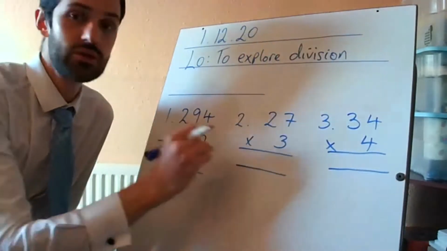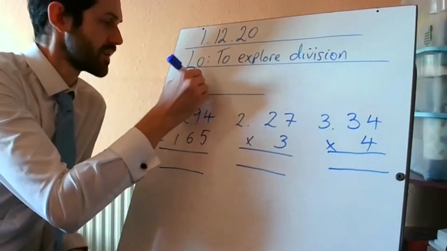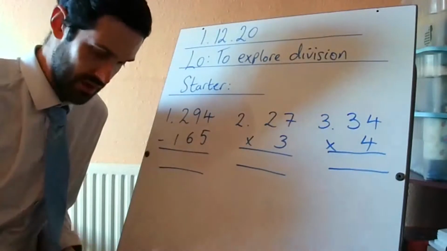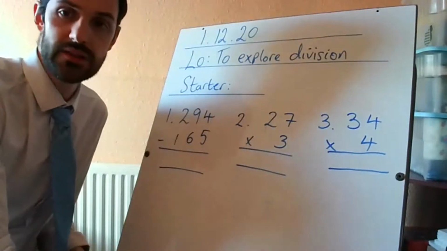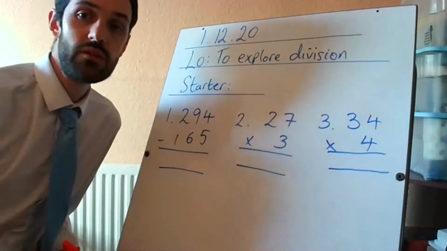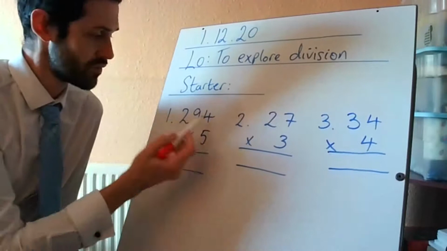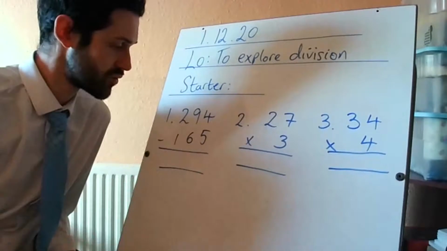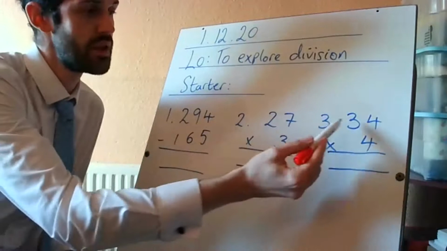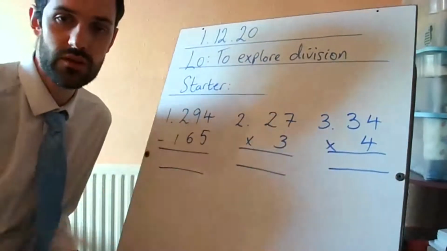All right, 3 starters, guys, are in your books. Please make sure your lines are much neater than mine. I'm going to write starter as my subheading, missing a line, and then miss a line to start your 3 questions, please. What I'd like you to do, pause the video in a minute once you've written out your sums. So we've got 294, take away or subtract 165, 27 multiplied by 3, 34 multiplied by 4. Write those out, one underneath each other.